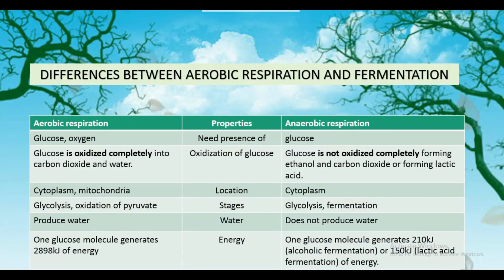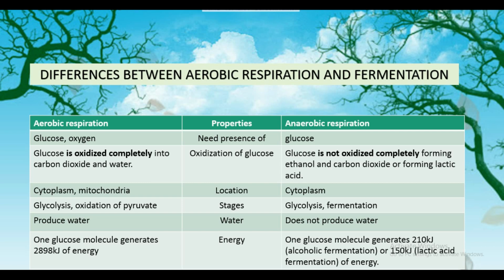These are the differences between aerobic respiration and fermentation. First is the need and presence: for aerobic, of course, you need glucose and oxygen, but for anaerobic, you need glucose for glycolysis. The oxidation of glucose in aerobic respiration is complete, into carbon dioxide and water. But for anaerobic respiration, glucose is not oxidized completely, forming ethanol and carbon dioxide, or lactic acid, depending on which type of fermentation they undergo.